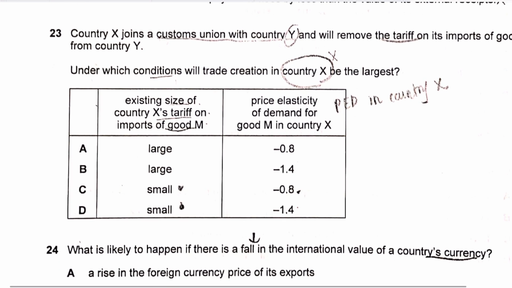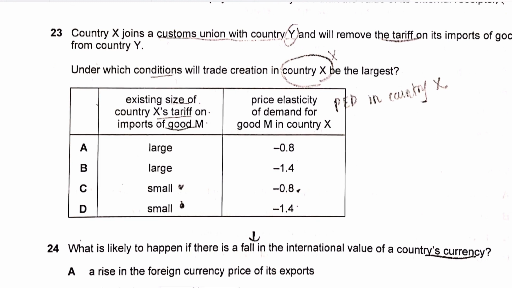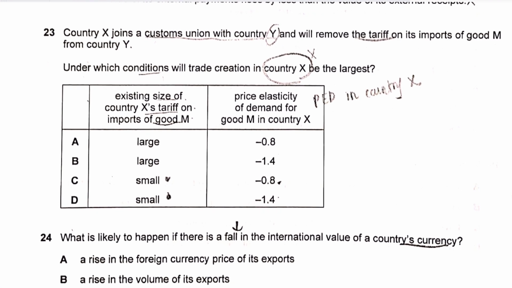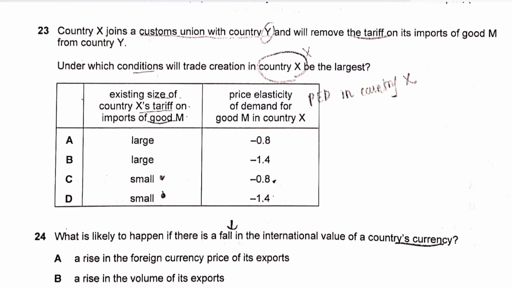Question 23 says, basically, country X joins a customs union with country Y and will remove the tariff on import of good M from country Y. Okay, so country X is joining the customs union with Y, and because of the customs union, the tariff will be removed, and country X was importing the good from country Y. So under which condition will trade creation be the largest?